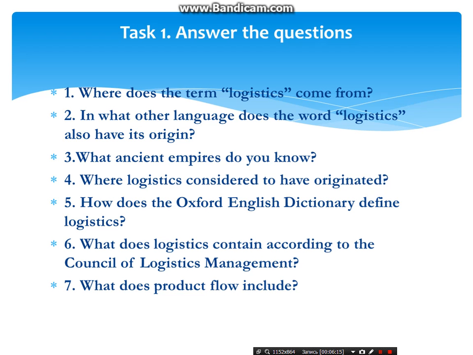Next question: in what other language does the word logistics also have its origin? What ancient empires do you know? Where is logistics considered to have originated? How does the Oxford English Dictionary define logistics? What does logistics contain according to the Council of Logistics Management? What does product flow include? And all the answers you can find in the text, and you should write their answers in your copybooks.